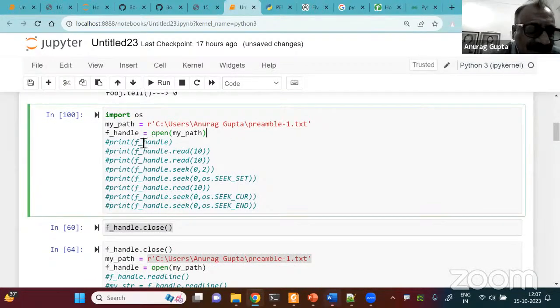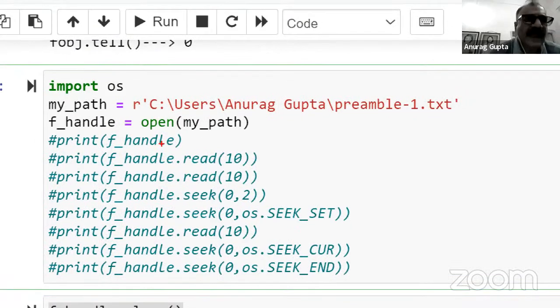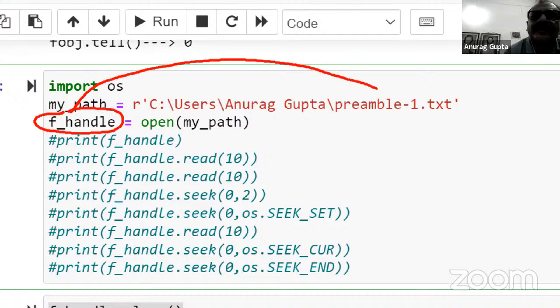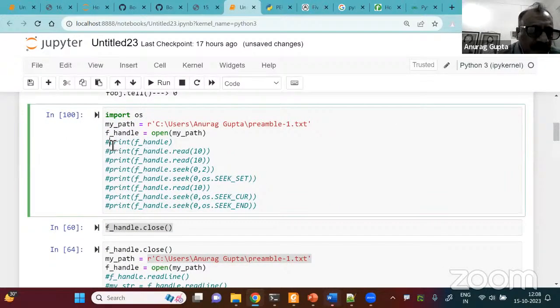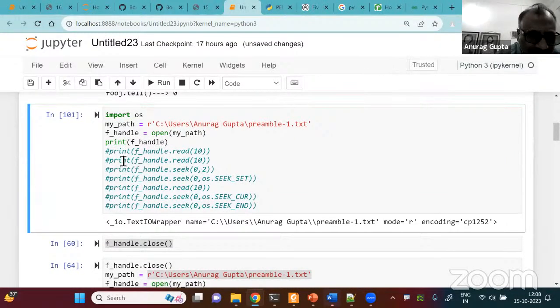So f handle is an object of Python which is pointing to this particular file. F underscore handle is a handle to the file preamble1.txt. That is the way it is, right? Now let me print f handle and see what happens.